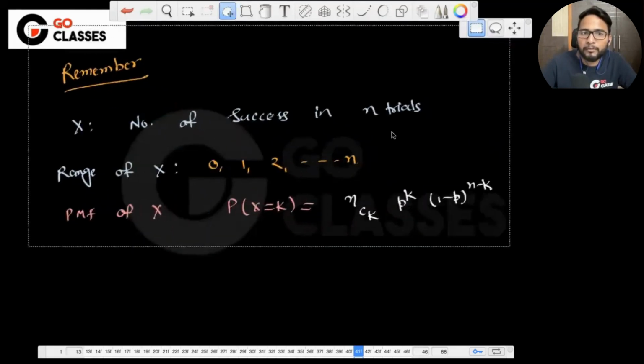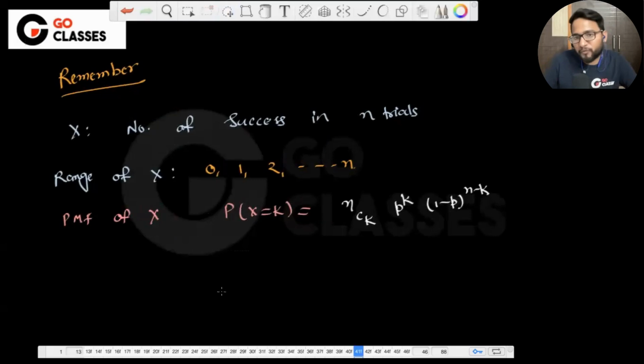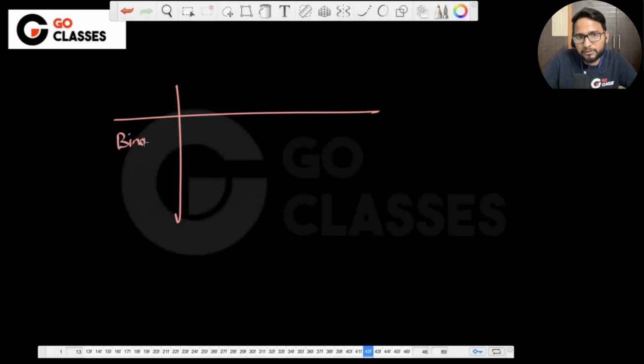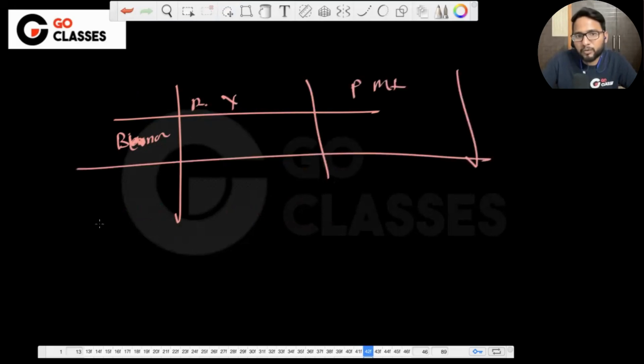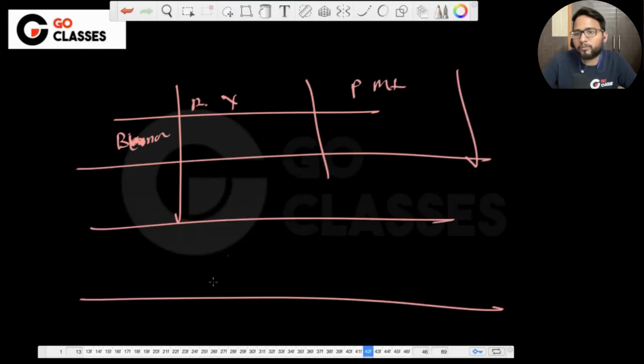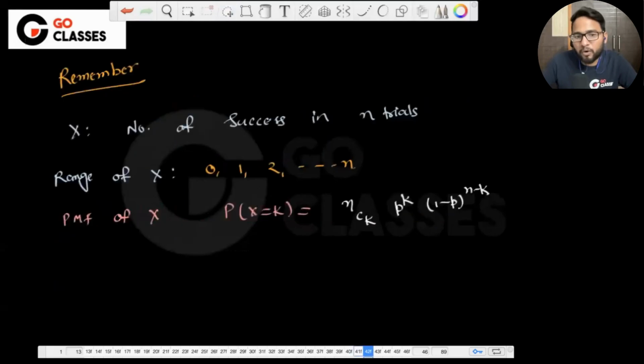So actually, once all of these 4 discrete random variables are finished, then we will be having a table. We can make a table where I will be writing the possible values. This is x. Let's suppose this is Bernoulli. So for Bernoulli, what is the range of x? What is the PMF? I know what is the expectation, like that, right? So we'll be having the 4 rows, and then we can write all of this. So we will be doing it once all of these are finished. So we can make a table.